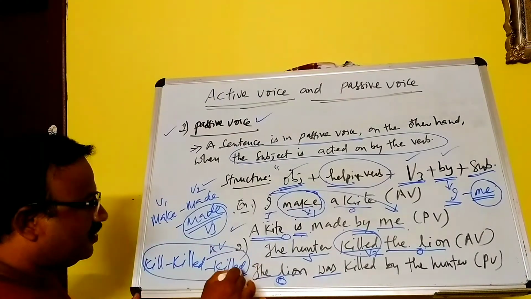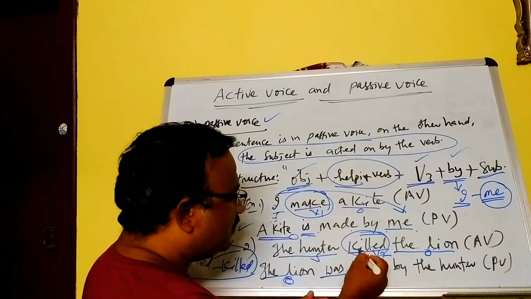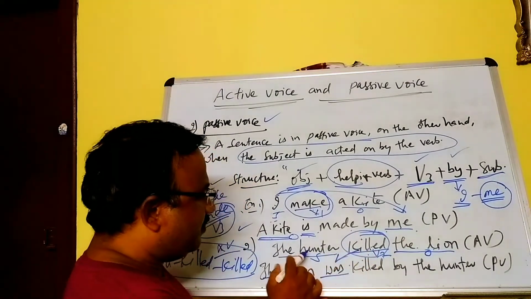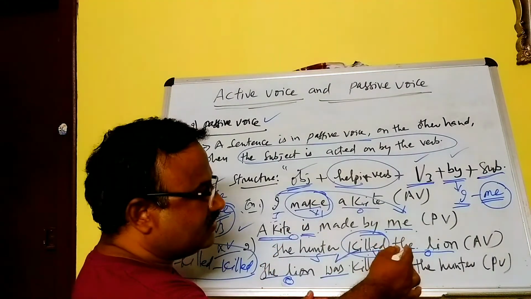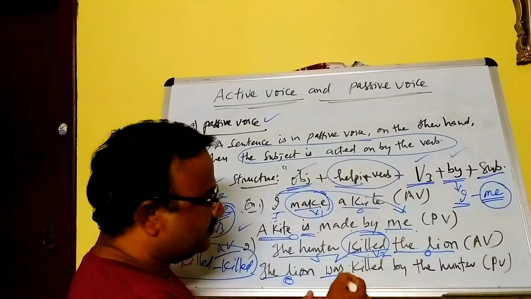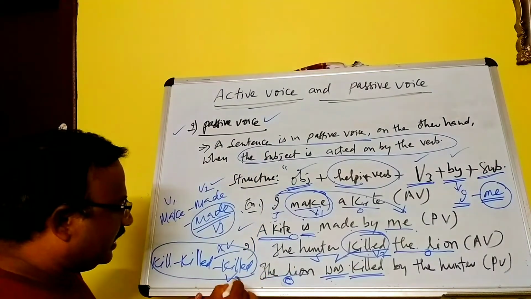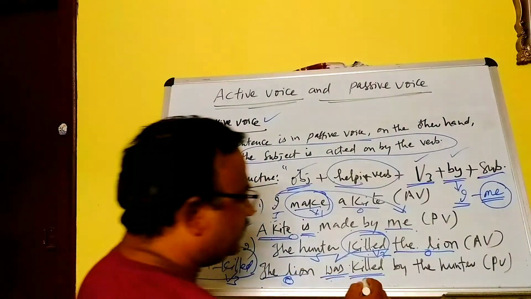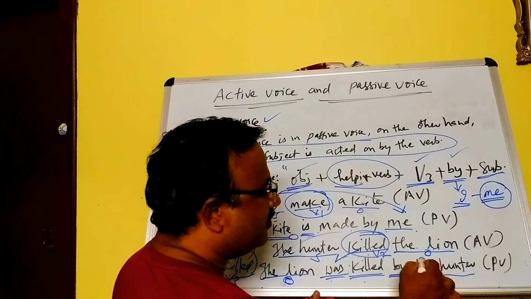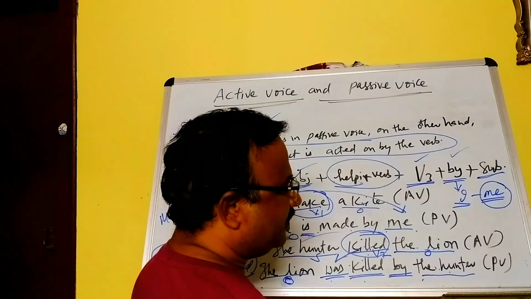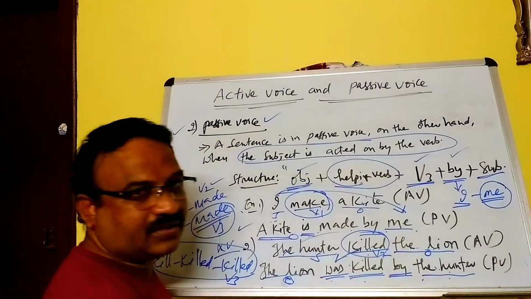So here we have the second form. The lion is singular and third person, so the helping verb is was in the past tense. Killed, V3, and the preposition by, the hunter. Here the subject will become the object. So the lion was killed by the hunter.